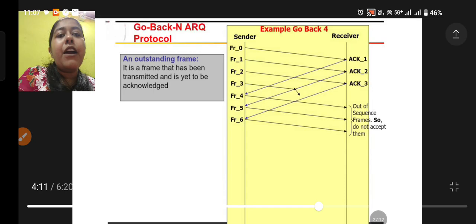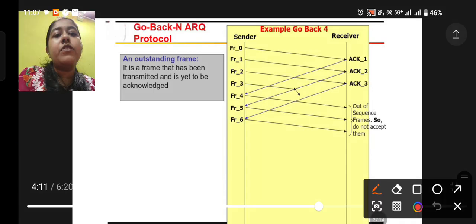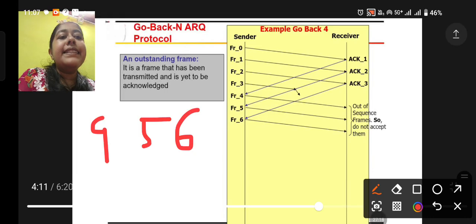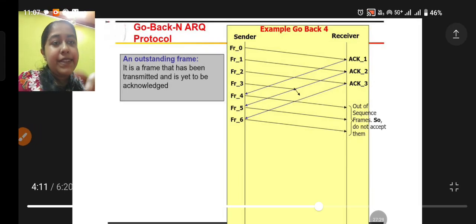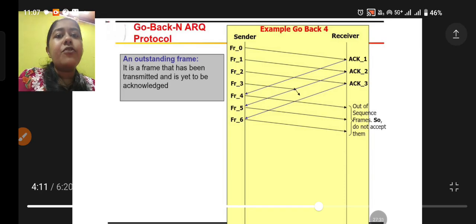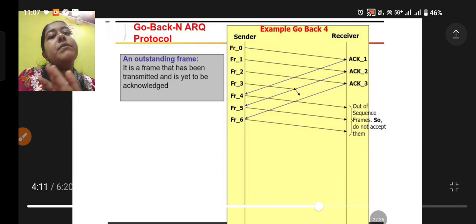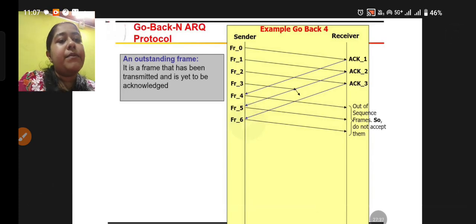So these are my out of sequence frames. Which are my out of sequence frames? 4, 5 and 6. Since these are not accepted, these are out of sequence frames, that is they are not accepted, since frame number 3 is not received by the receiver, it is not acknowledged. So these frames are out of sequence frames, right?